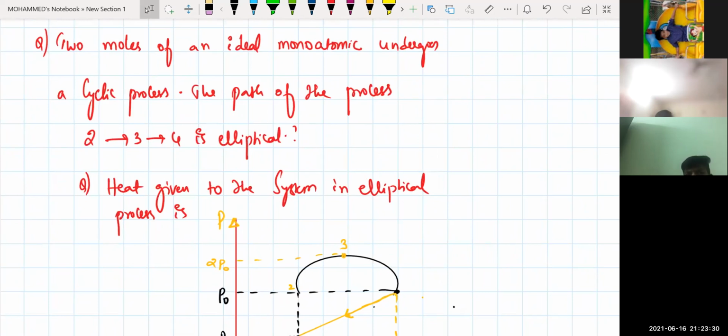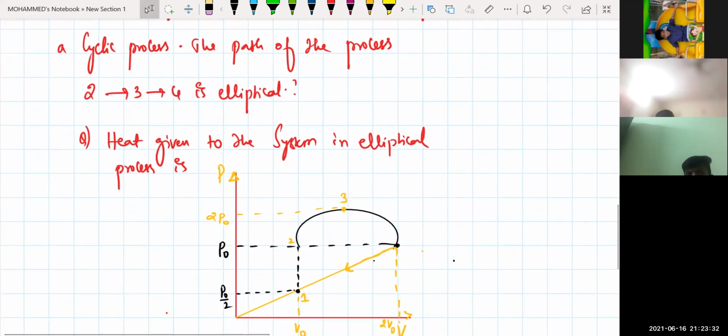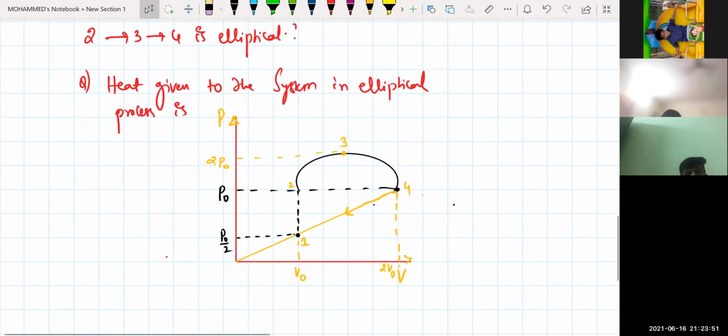The path of the process from 2 to 3 and 3 to 4, that means this will be your 4. 3 to 4 is an elliptical path. Now you know the area of an ellipse will be equal to how much, beta? Pi into AB. Isn't it? Pi into your AB. That is, 2 to 3 and 3 to 4 is an elliptical process. Try to remember that one given condition.